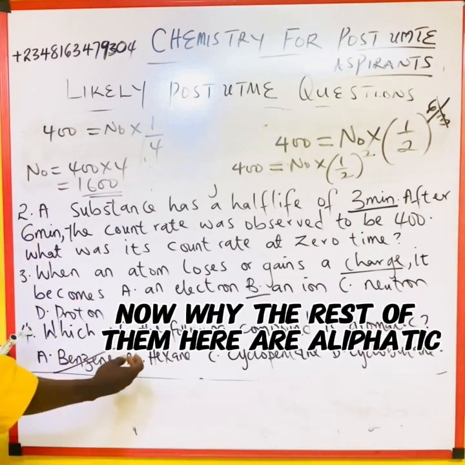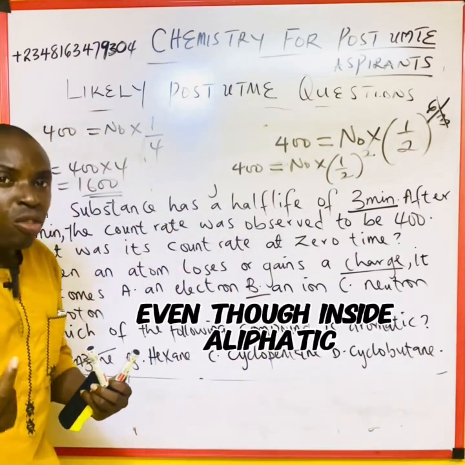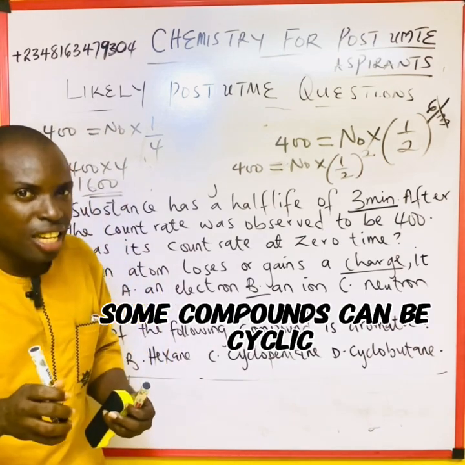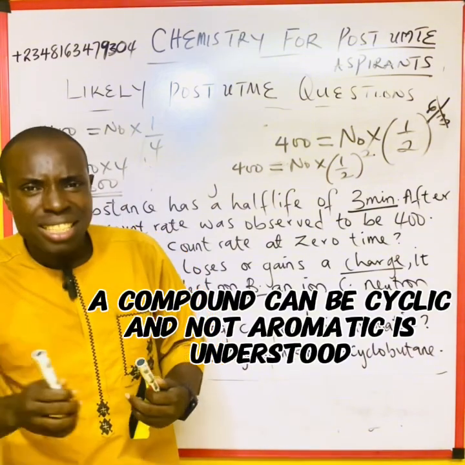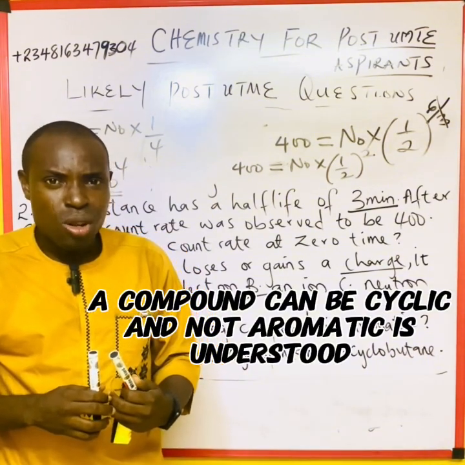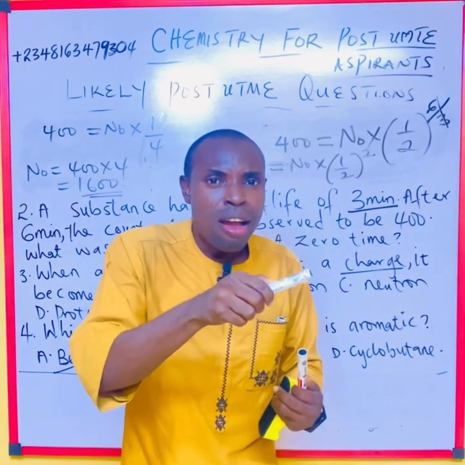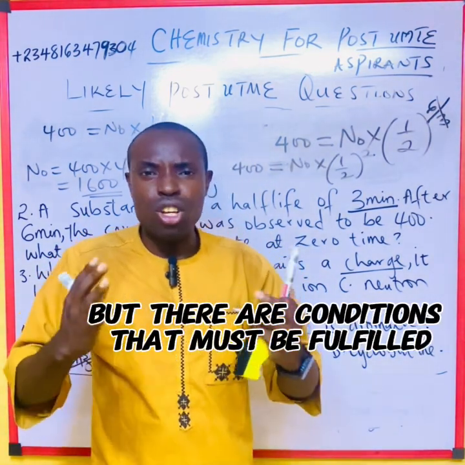Am I correct now? While the rest of them here are aliphatic. Even though inside aliphatic, some compounds can be cyclic. A compound can be cyclic and not aromatic. Is that understood? An aromatic compound is also cyclic, but there are conditions